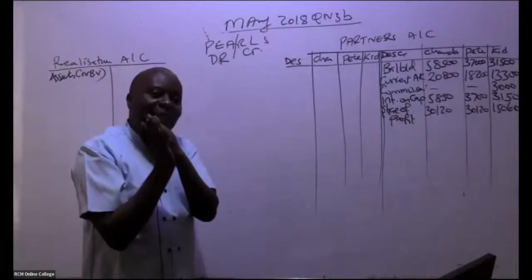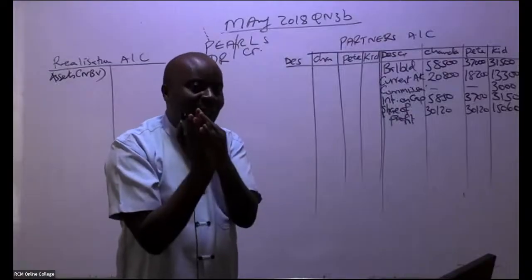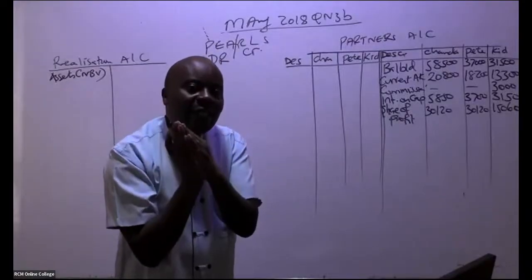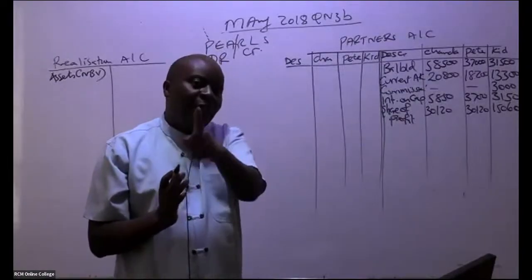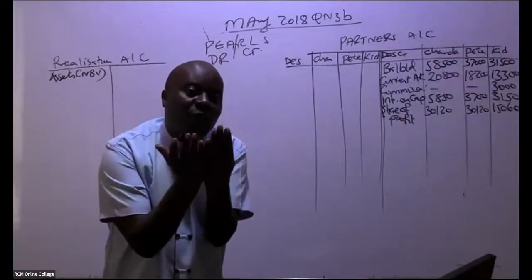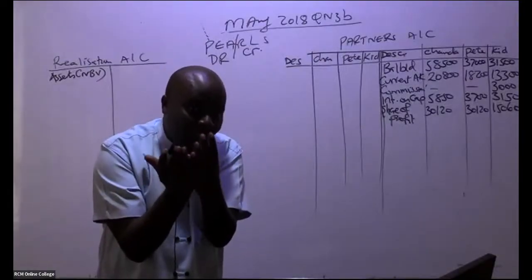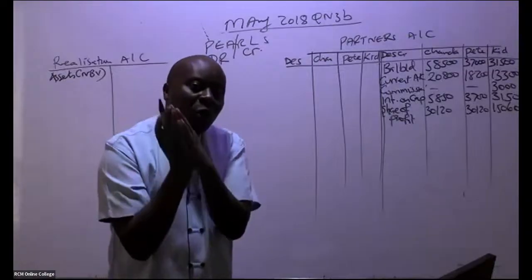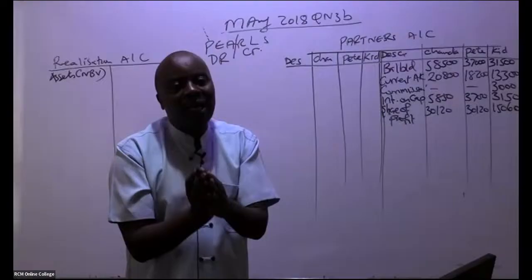Remember here, I'm still closing the partner's account. When we close the partner's account, partners will not take their assets for valuation. The person who will take the assets for valuation is the limited company. The limited company will receive those assets at market value, fair value. But whenever you're closing the partner's accounts, you are basically closing their trial balance figures.